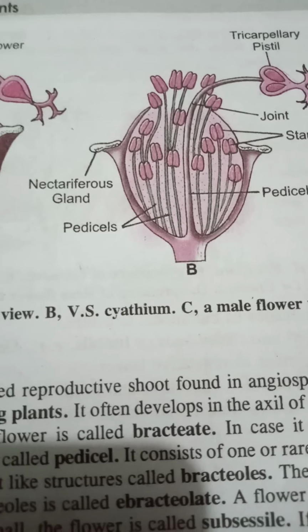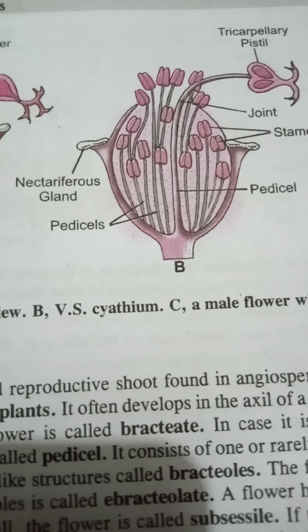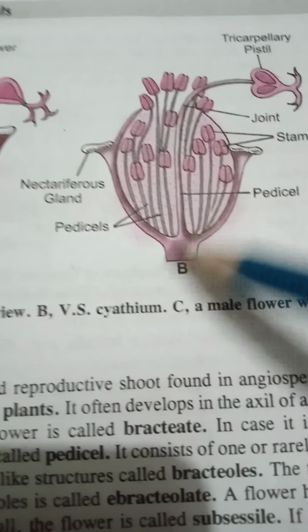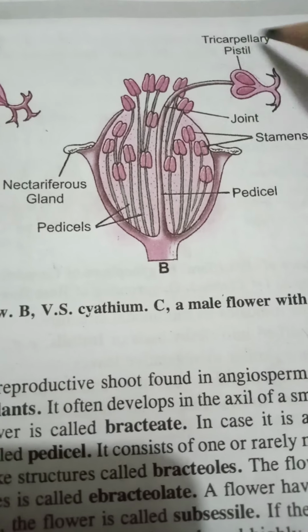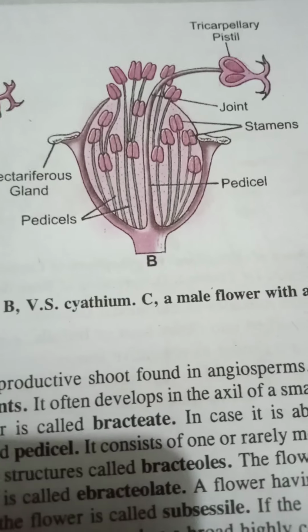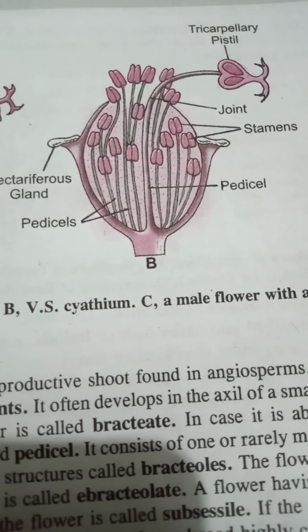So go through the diagrams and the video properly, the notes are provided. So if you have any problem, then let me know. Okay, but while studying, always compare the diagram with the words that are written, then you can better understand the type of inflorescence. Okay, and the examples are important, so along with the inflorescence, remember the examples.